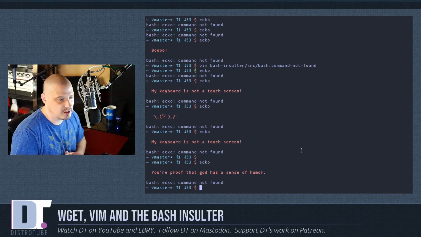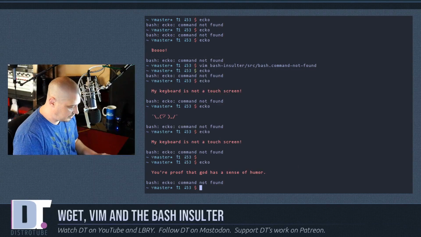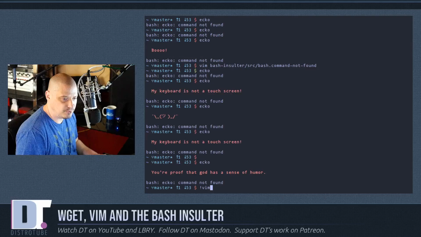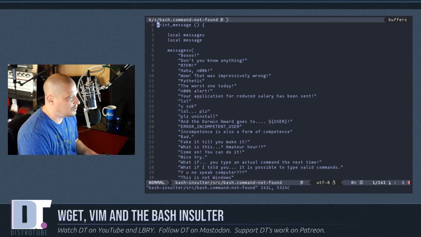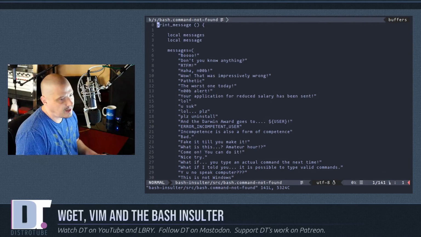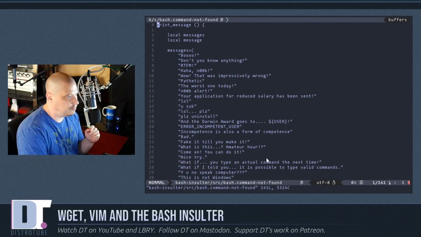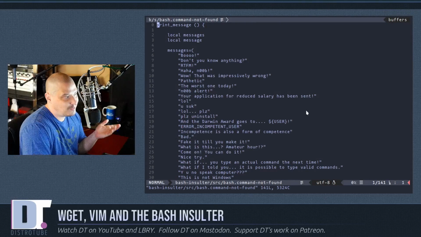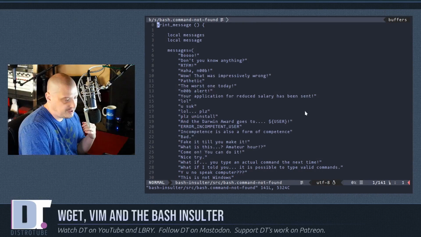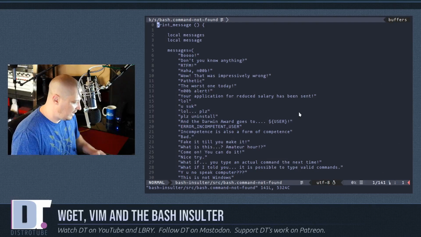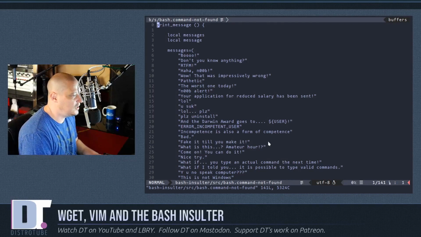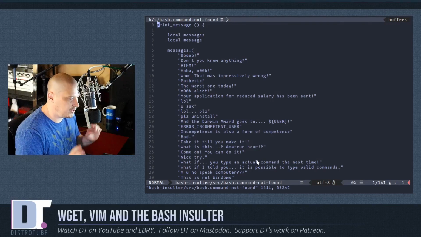Now, of course, that's the default insults. Let's go ahead and plug in our Lutheran insults and our Shakespearean insults. What I'm going to do is I'm going to run the same vim command I just ran by doing !vim. Because the last command I used vim with, of course, was opening the source code for the bash insulter. Now, the simple way to just add your messages, whatever it is you're wanting to add, is just plug it in to the messages array. But I'm going to do something a little bit different here because maybe I don't want to keep the Lutheran insults all the time or the Shakespearean insults all the time. Maybe I want to mix and match various styles of insults occasionally. So I want separate arrays for all the various kinds of insults.